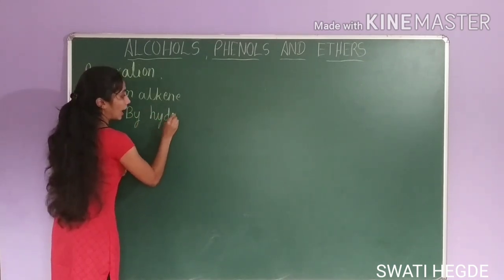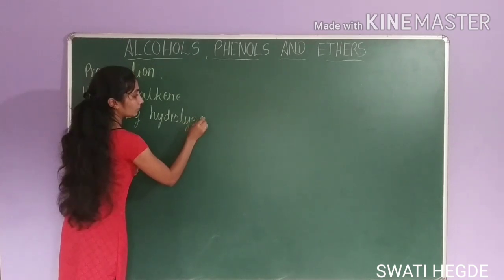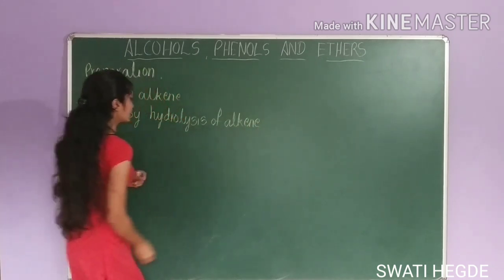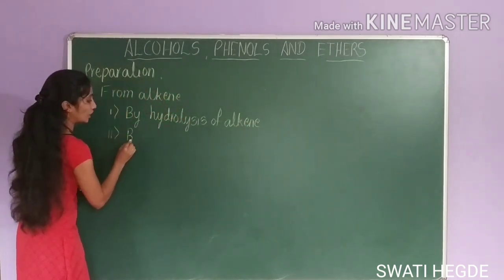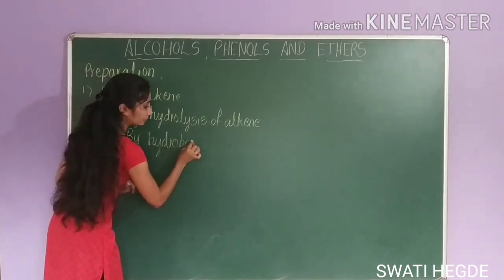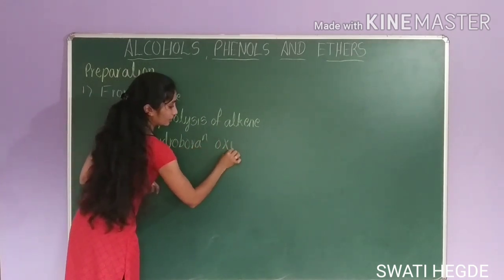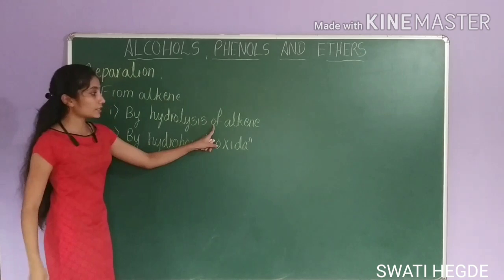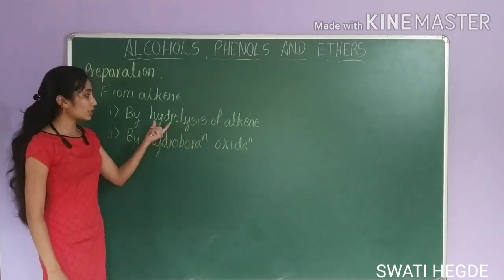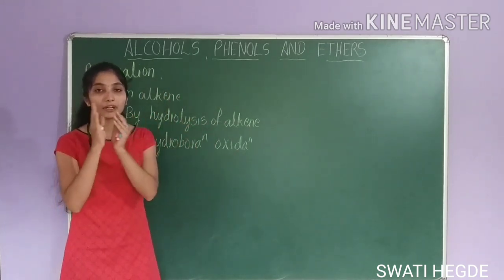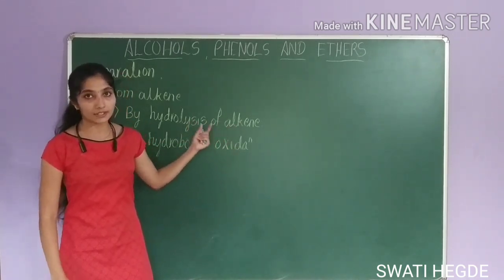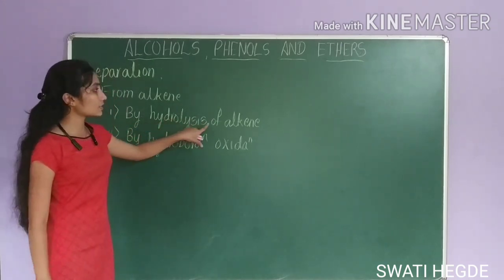First method is by hydrolysis of alkene, and second method is by hydroboration oxidation. This method is very important for your annual examination. Many times they have asked the questions, write the mechanism of hydrolysis of alkene for the preparation of alcohol, or how will you prepare alcohol from alkene by hydrolysis. Okay, first let us learn hydrolysis of alkene.